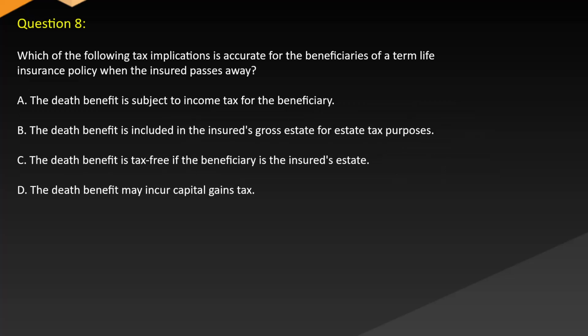Question 8. Which of the following tax implications is accurate for the beneficiaries of a term life insurance policy when the insured passes away? A. The death benefit is subject to income tax for the beneficiary. B. The death benefit is included in the insured's gross estate for estate tax purposes. C. The death benefit is tax-free if the beneficiary is the insured's estate. D. The death benefit may incur capital gains tax.